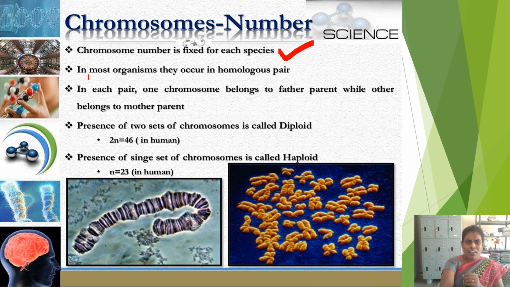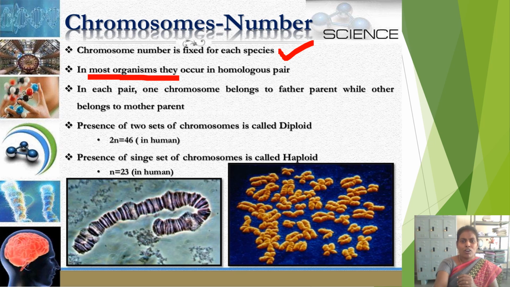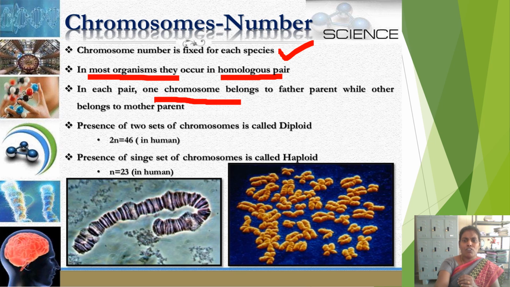In most organisms, chromosomes occur in homologous pairs. In each pair, one chromosome belongs to the father and the other contains the mother's information.